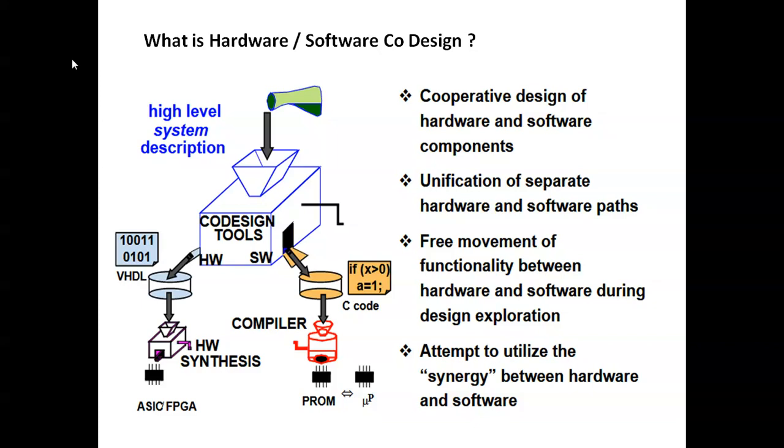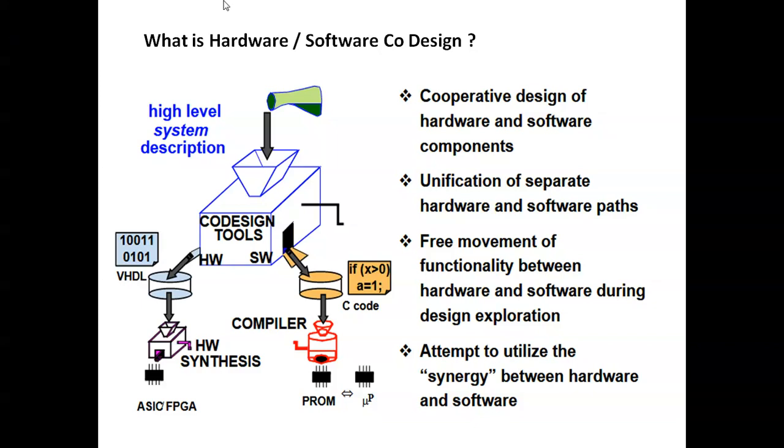So they're giving input, a high-level system description, to the co-design tools, for hardware and software. For hardware, they use VHDL or Verilog coding on the left side. So for hardware, they have hardware synthesis. So this is the output.